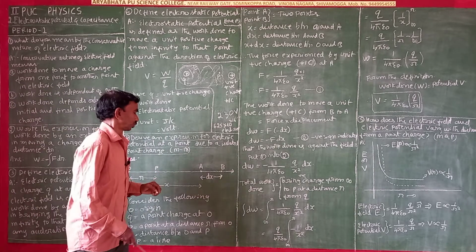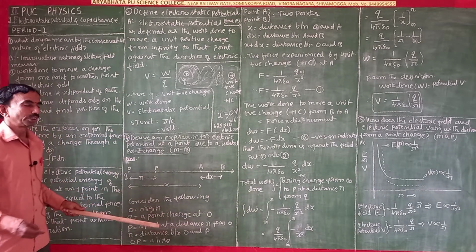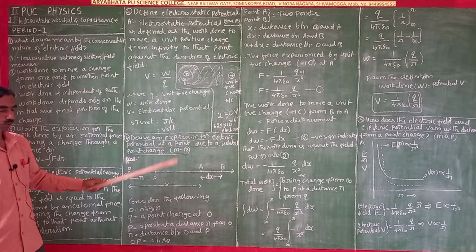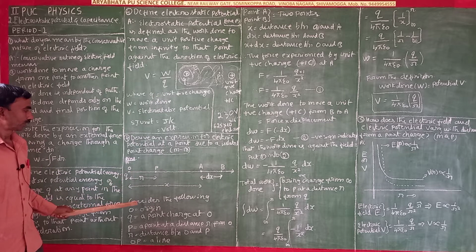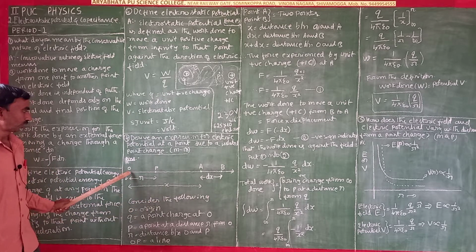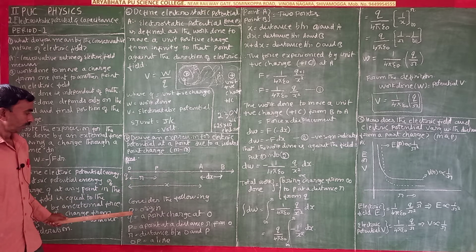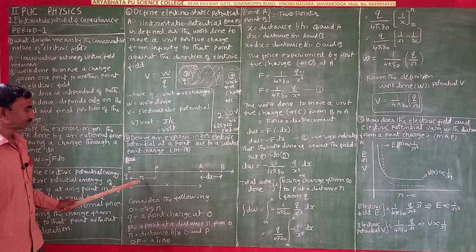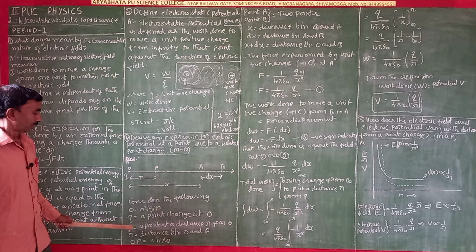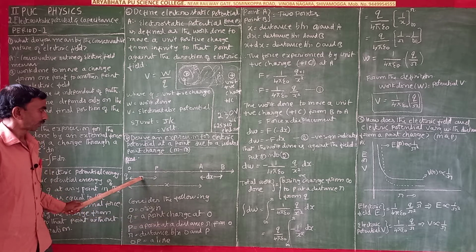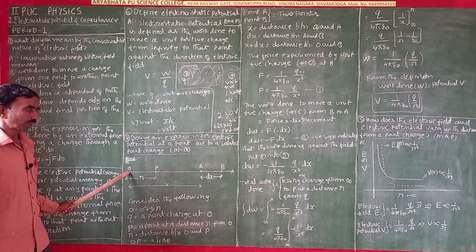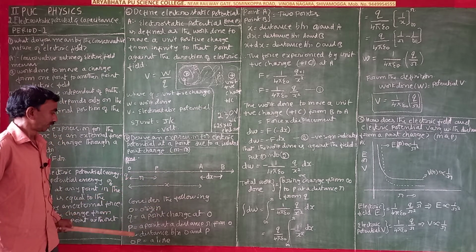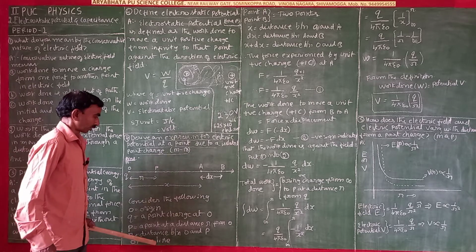So for this derivation, you have to first write down the data. Consider the following. O is the origin of the charge. Q is a point charge at O. P is a point at a distance R from O. So R is the distance between O and P.